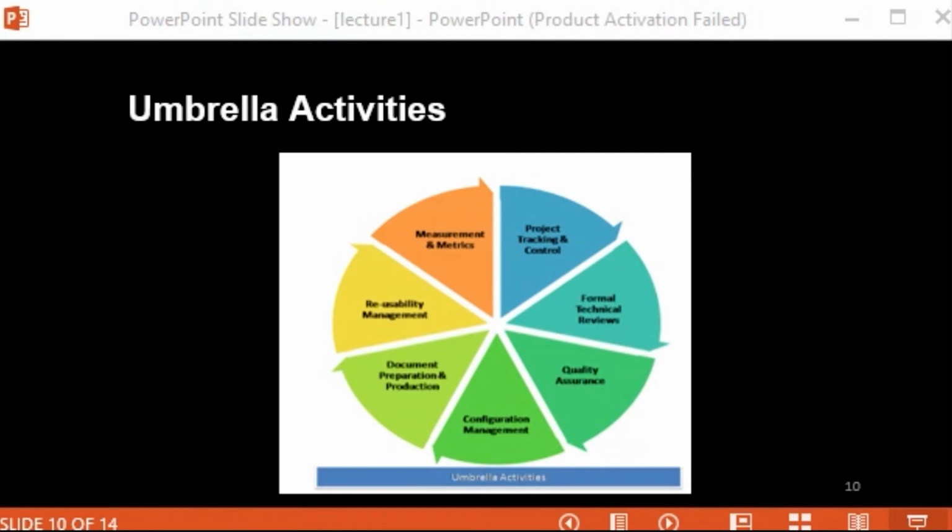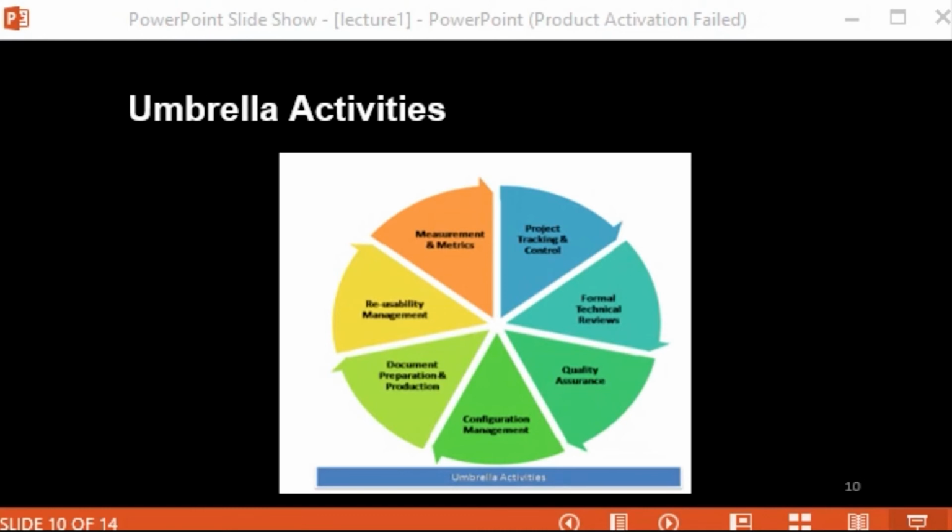These umbrella activities are applied throughout the software process, because the three generic phases, definition, development, and support, cover the entire SDLC life cycle, and these umbrella activities are applied throughout these phases, throughout this software process.